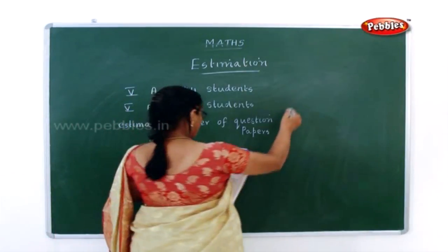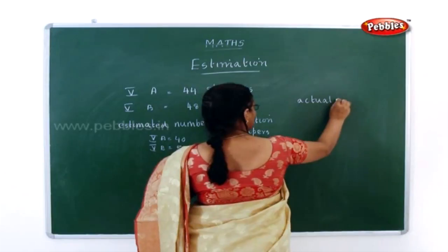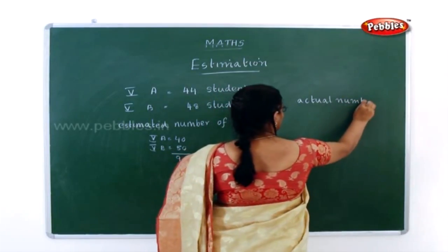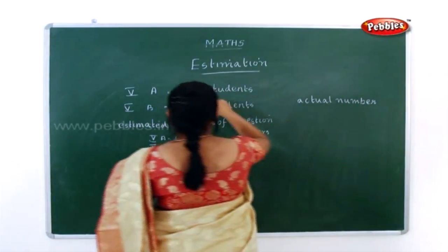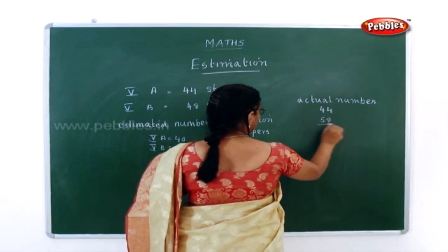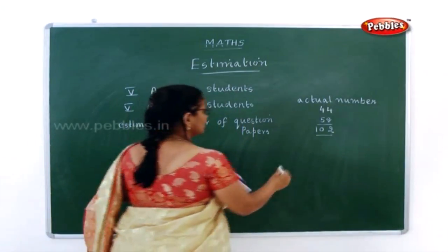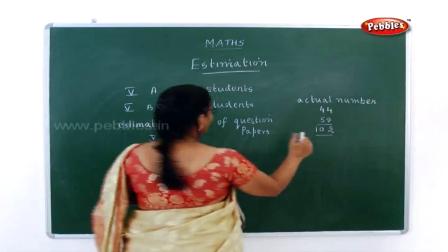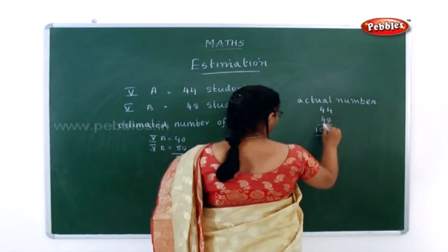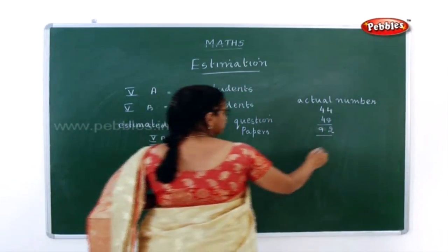Now what is the next question in that itself? They have asked what is the actual number. Now what is the actual number here? 44 plus 48. It is 92 papers. So 92 question papers they need.